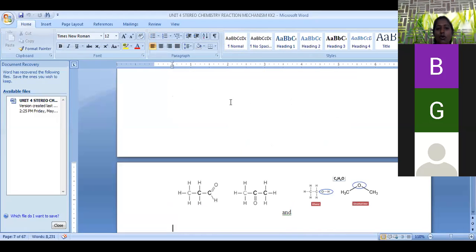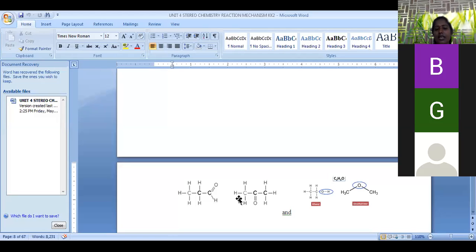Here is the compound C3H6O, which is a 3 carbon chain with an aldehydic functional group. The same compound exists in the form of a ketonic group in the second one. So this is propanaldehyde, this is propanone. These two are called functional isomers and have the same molecular formula. One has an aldehydic functional group, the second a ketonic functional group.